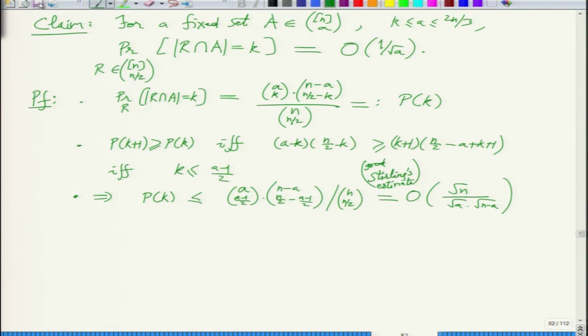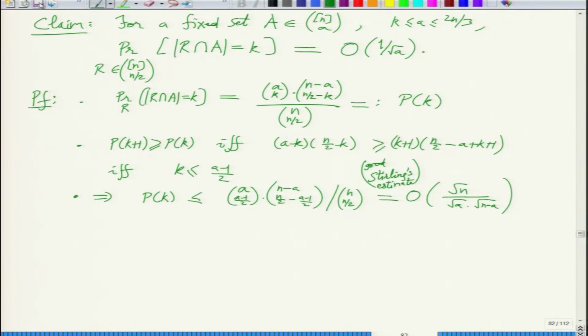So it really boils down to the lower order terms in Stirling's approximation. Now you use another boundary condition, that A is not too large, because if A becomes n, then this is infinity. But A will never become n, so we have stopped A at 2n by 3.